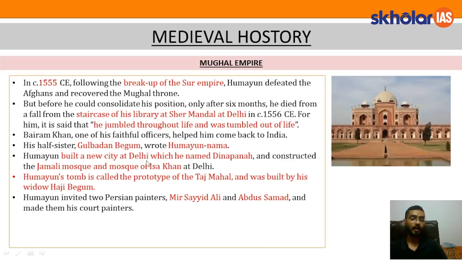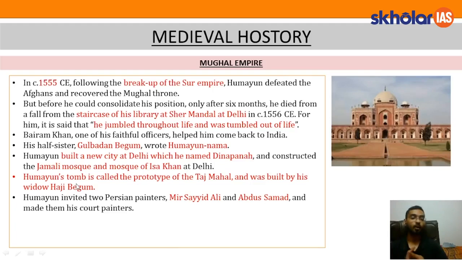Humayun built a new city at Delhi, which he named Dinpanah, and constructed Jamali Mosque and a mosque of Isa Khan at Delhi. So I hope this is clear. This construction or architecture is important. So what did he build? He built Dinpanah, which was a new city in the adjoining areas of Delhi, and constructed Jamali Mosque and Mosque of Isa Khan at Delhi.